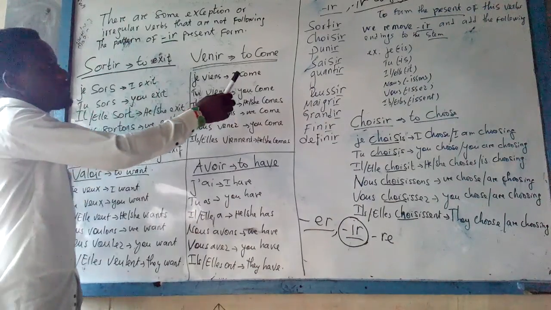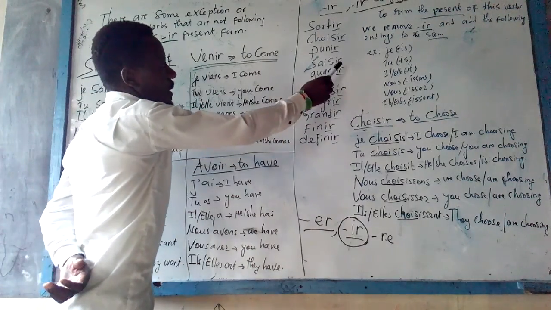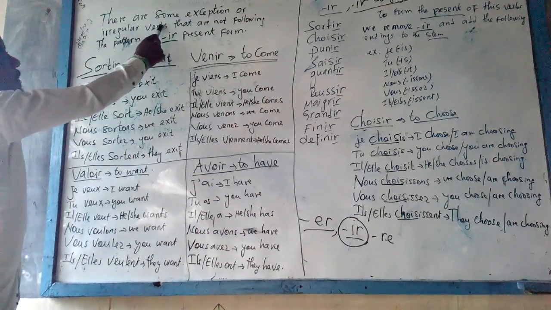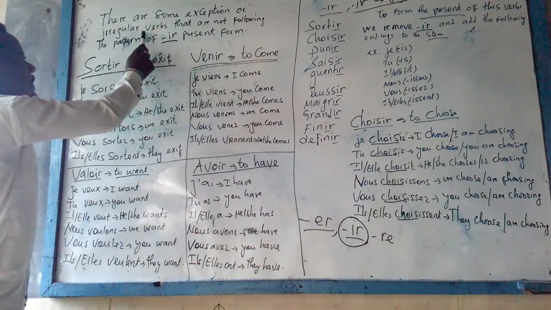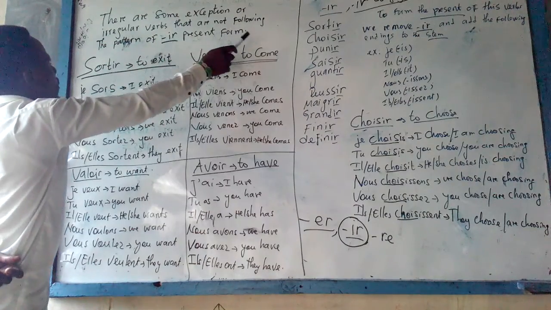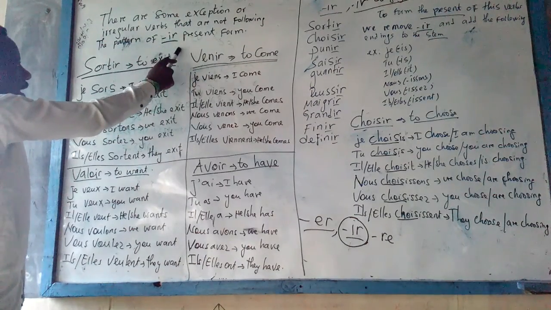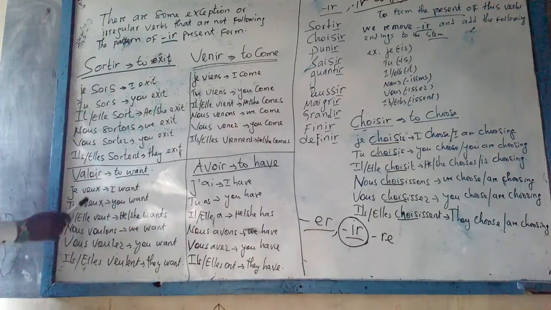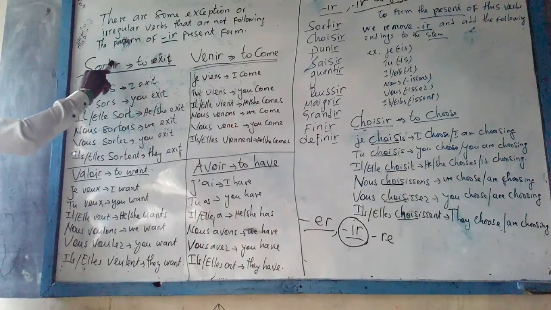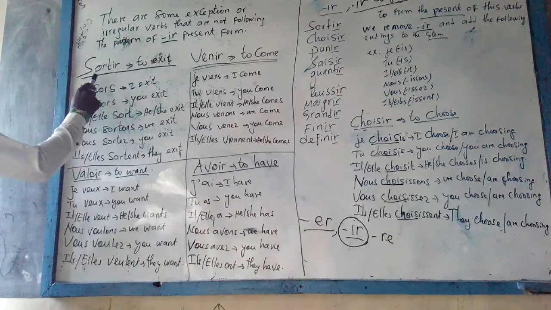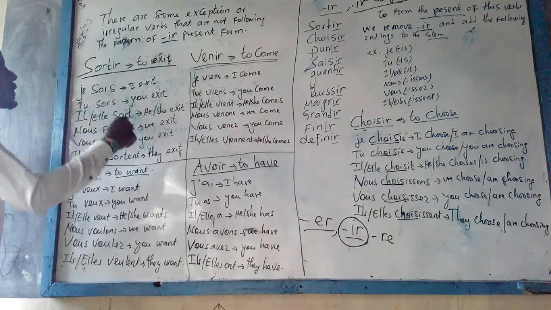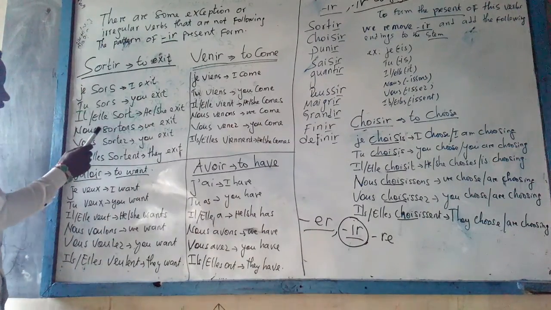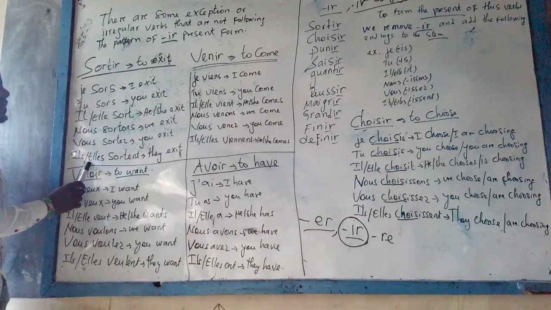Otherwise, many verbs in the present tense follow this pattern if they end with IR. For example, sortir: we are supposed to drop the infinitive ending IR and add those endings and say je sortis. But that is an exception, and you say je sors.